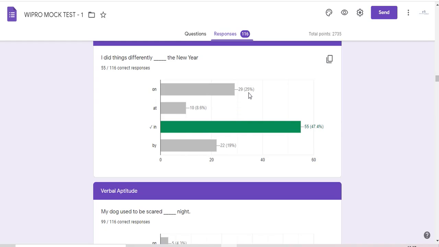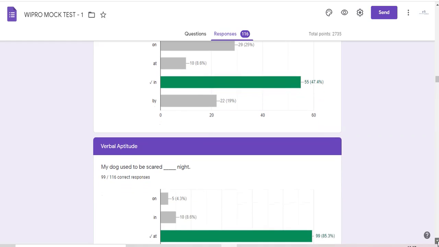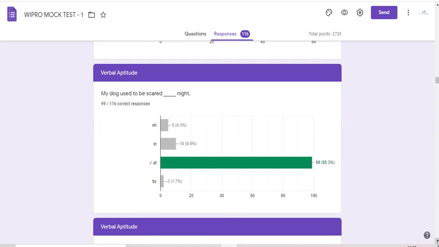Now this tells me, if I were a student, I would be looking into my own marks, and I would immediately observe that I am confusing the logic of when to use "on" and when to use "in" when this question is asked. Now look at the next question. See, this is the pattern. Every exam will follow a pattern.